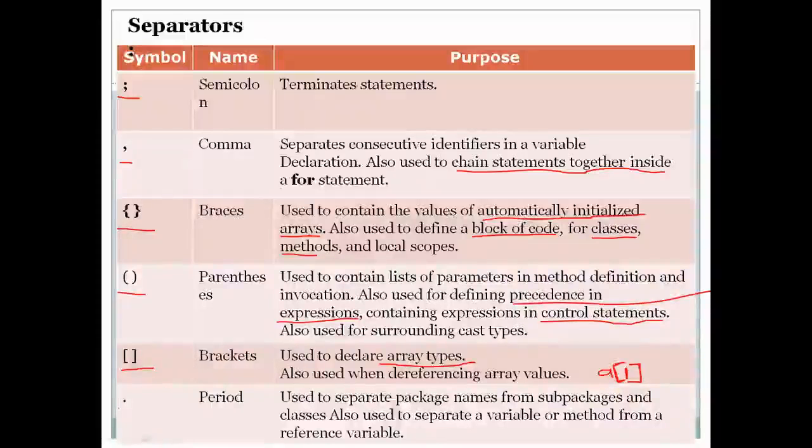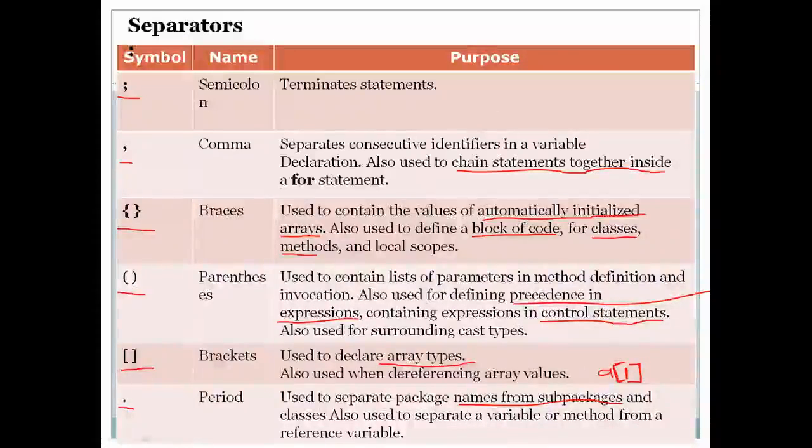Then we have a dot or a period symbol used to separate package names from subpackages and classes. Also used to separate variables or methods from a reference variable.